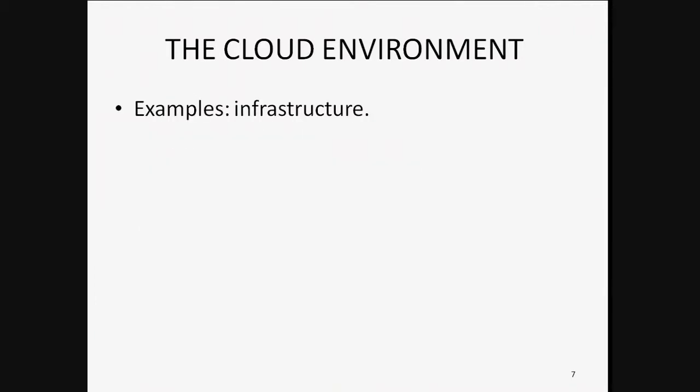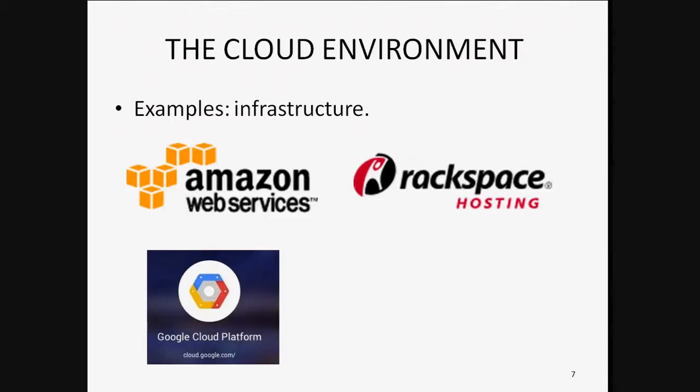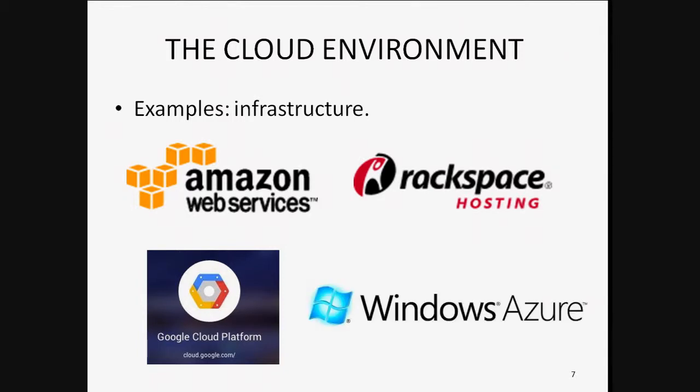So examples of infrastructure cloud providers, which is what we're going to focus on. For example, we have Amazon, we have Rackspace, we have Google, and Windows, for example. So as we see, big companies are starting to offer these services because they're detecting that a lot of users are using it.